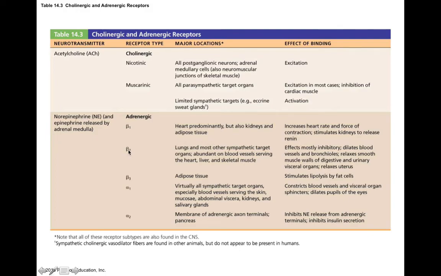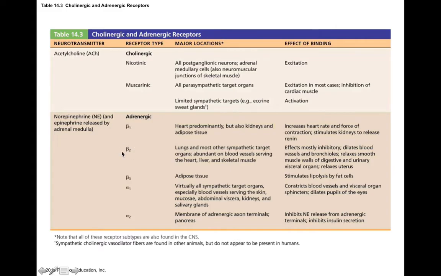Now, beta 2 receptors here are located in the lungs and other sympathetic target organs like the blood vessels serving the heart, liver, and skeletal muscle. Now, what's interesting here is that these beta 2 receptors are actually mostly inhibitory. So when epinephrine or norepinephrine bind to beta 2 receptors in the lungs, it actually causes smooth muscle relaxation. That way these bronchioles can get wider and increase airflow.